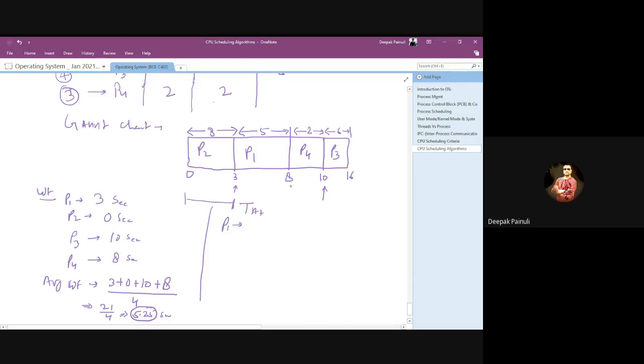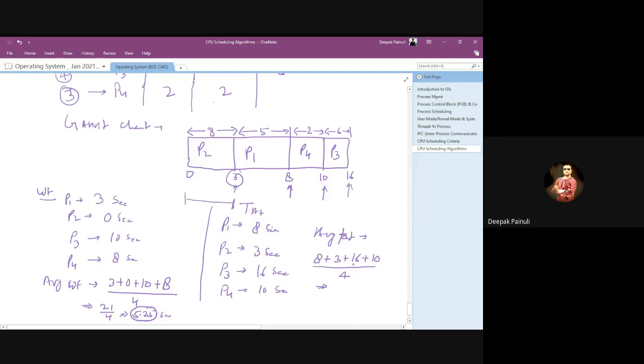For P1, TAT will be this one, 8 seconds. For P2, it will be 3 seconds. For P3, it will be 16 seconds. And for P4, it will be 10 seconds. So the average TAT will be (8 + 3 + 16 + 10) / 4.